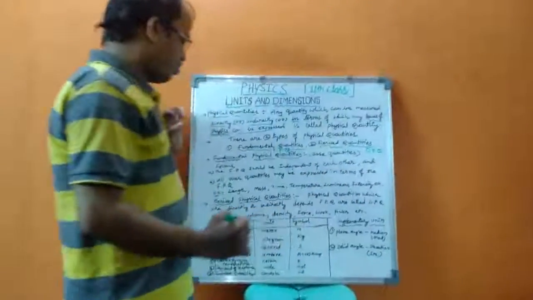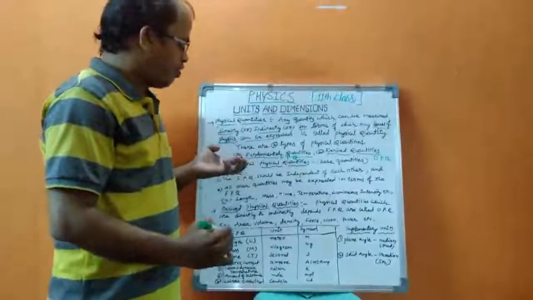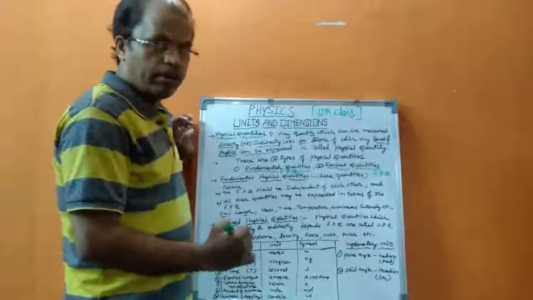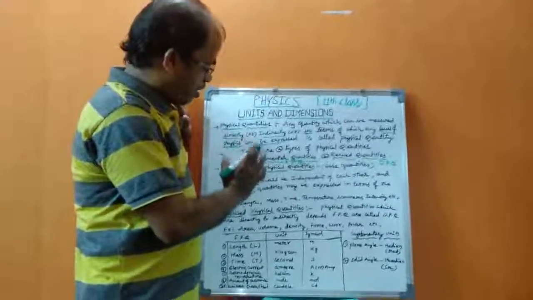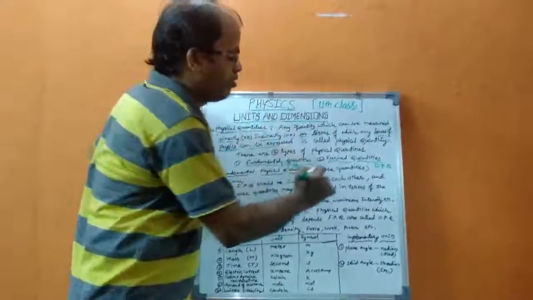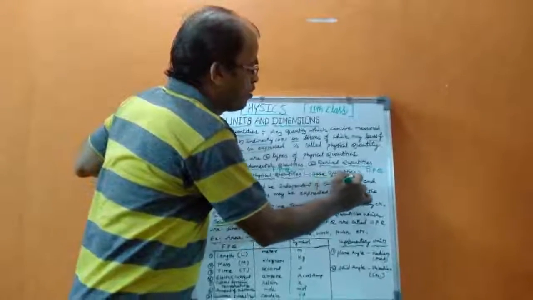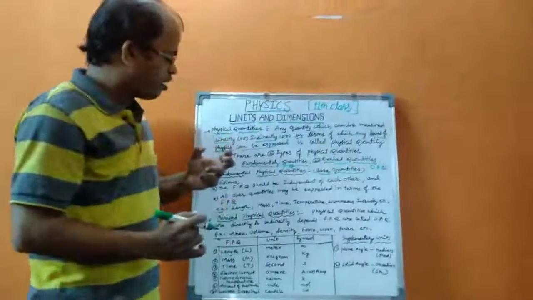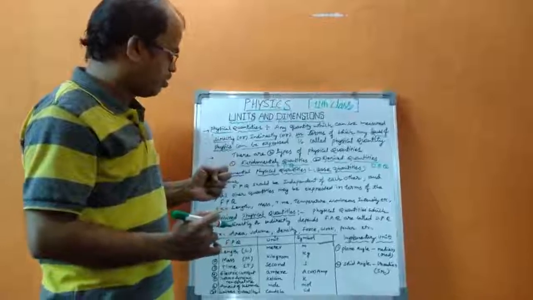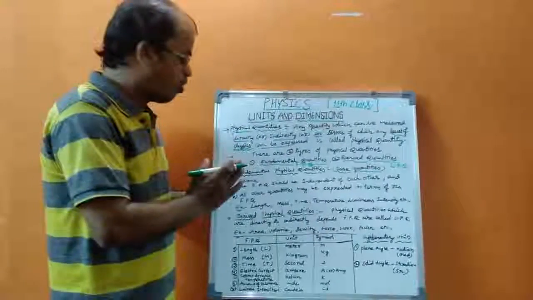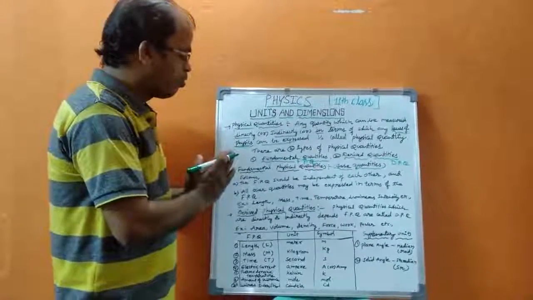We have to see what the fundamental physical quantity is. Another name for fundamental physical quantities is base quantities. It means these are the basic quantities. These quantities follow two conditions.